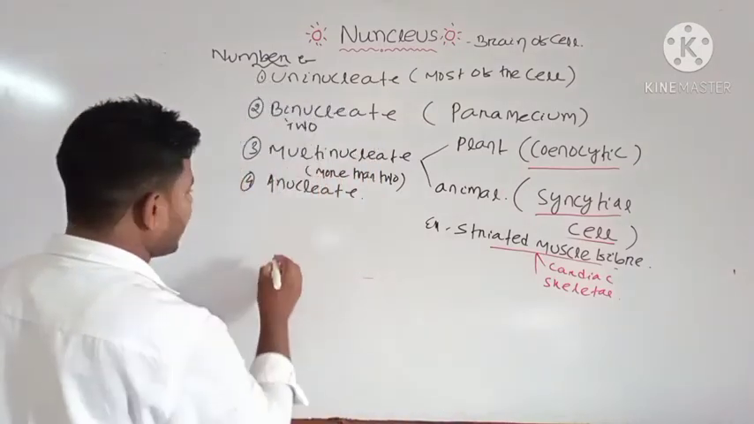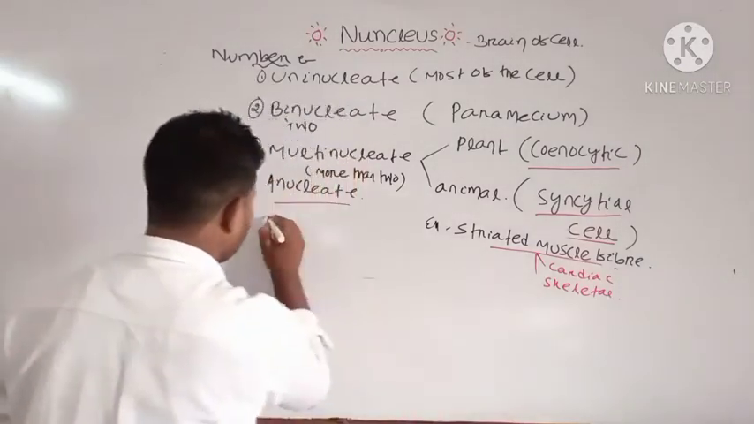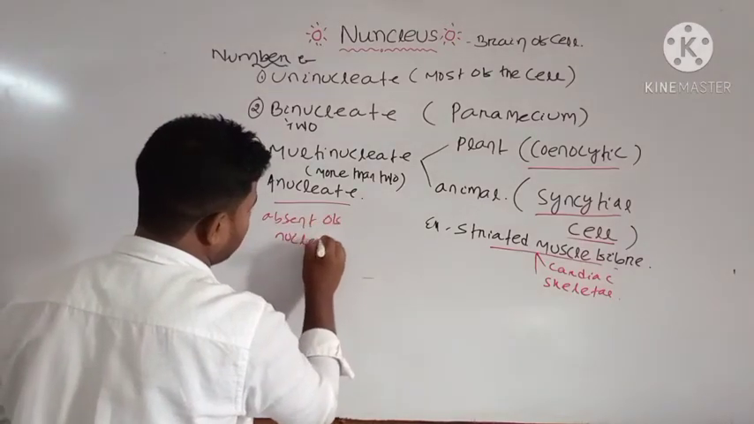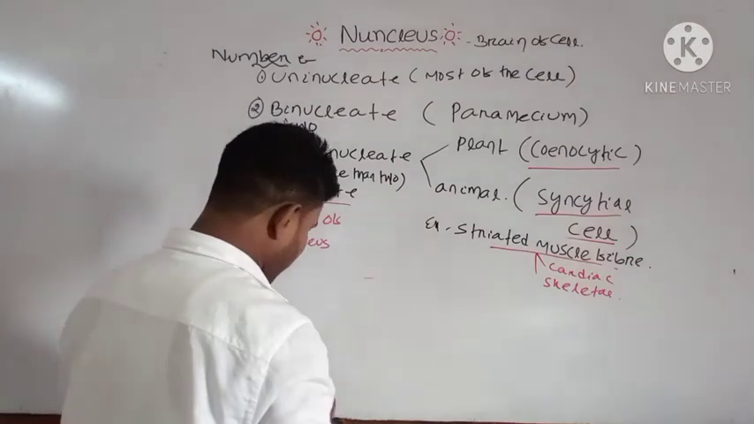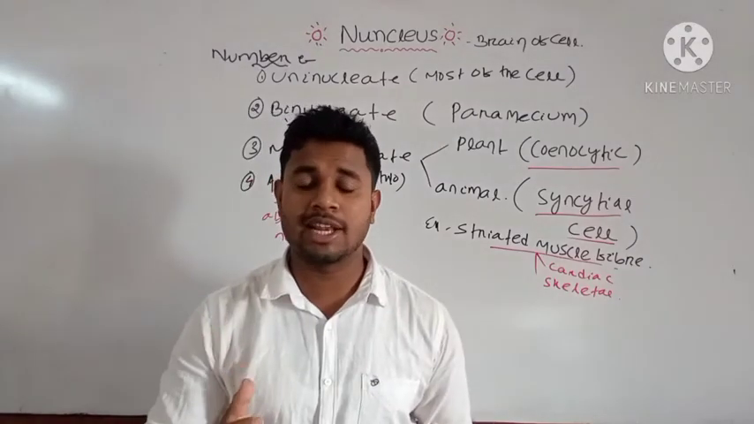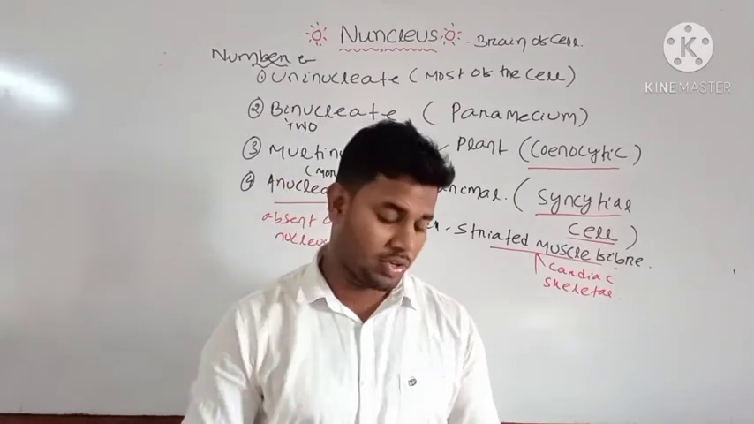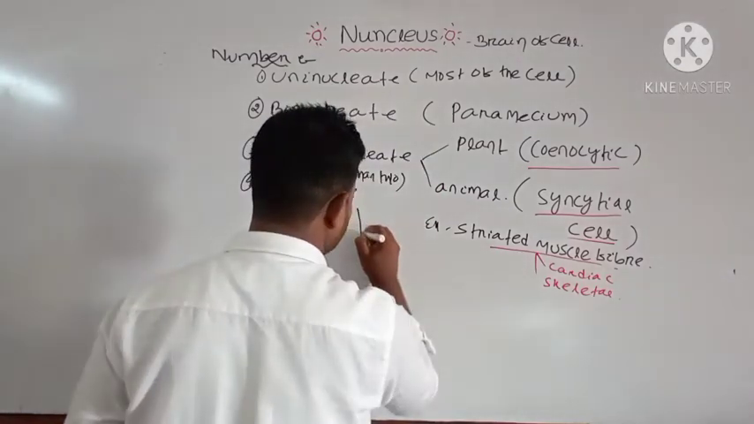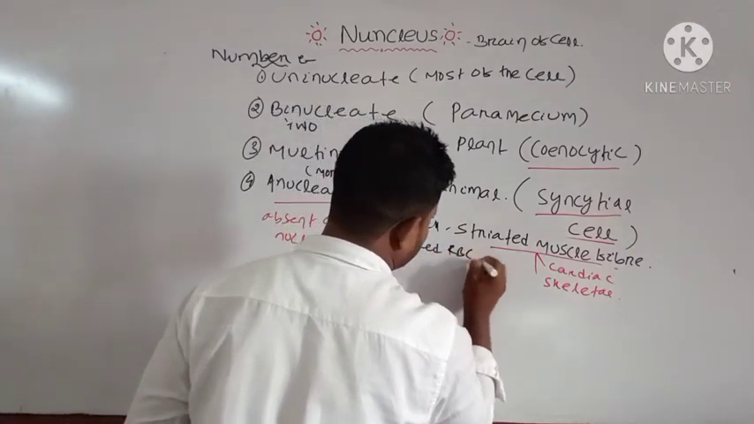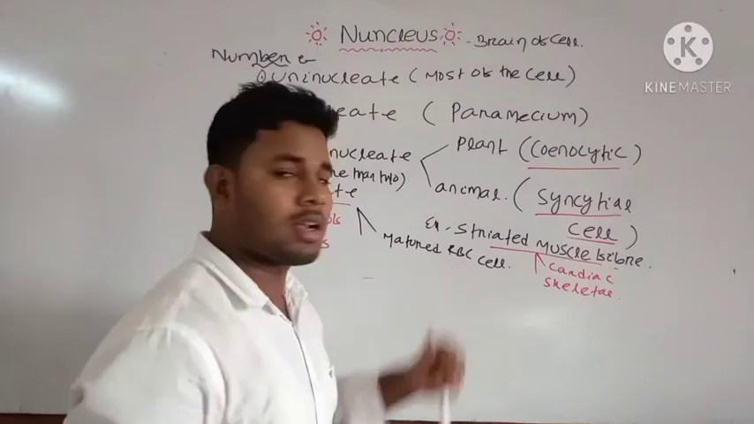And then anucleate, where do you find anucleate? Anucleate means there is absence of nucleus. Where do you find most of your RBC? We have earlier discussed in the cell that RBCs, or the red blood cells, present in animal cells, are devoid of nucleus. That is mature RBC. What is the full form of RBC? That is red blood cells or red blood corpuscles.